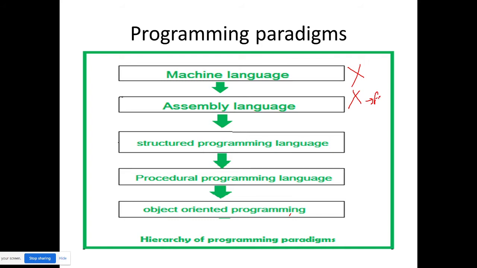Then came structured programming language. I will talk about what the structured approach was and what procedural programming was. Then came object oriented programming, and its hierarchy, how programmers developed programming languages as per their convenience.